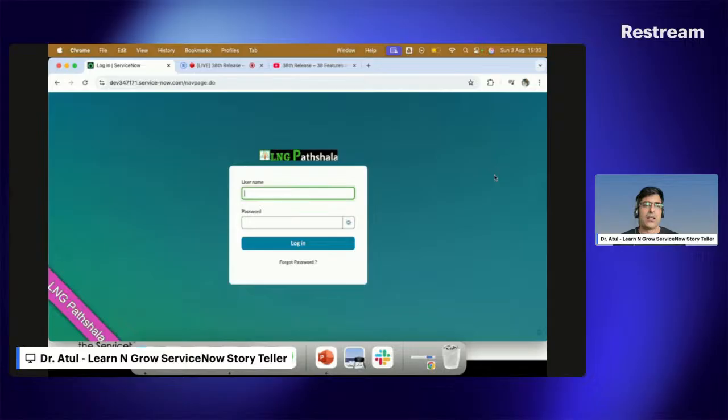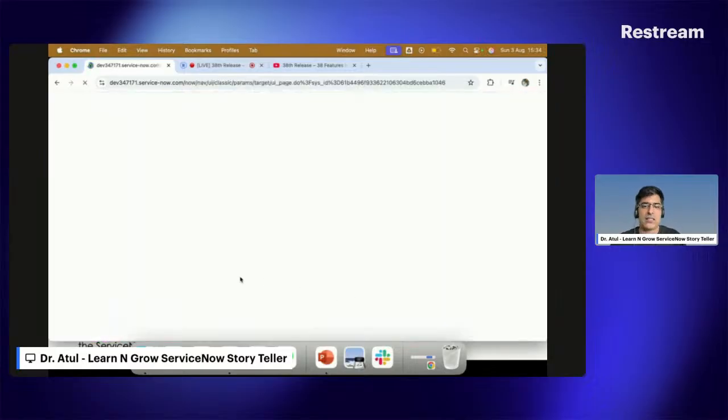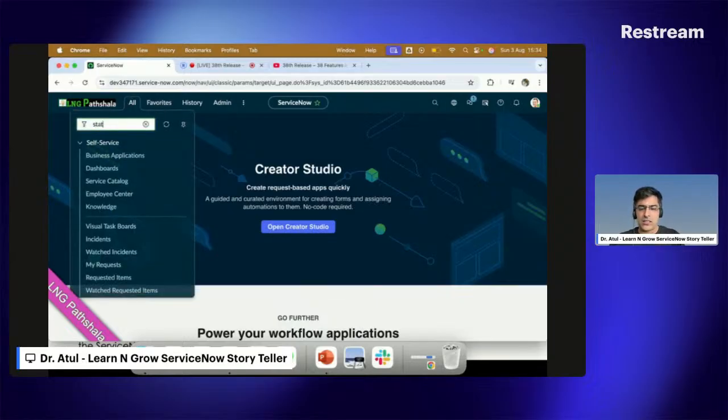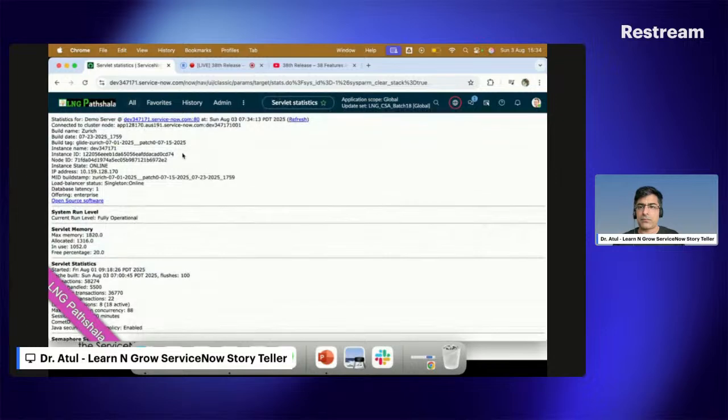So you can see on my home screen that the color has changed. This is what I'm going to show you. I'm just logging into my instance now. To be sure, yes, I'm on the Zurich release, so I'll go and check stats.do. I'm on Zurich, the build date is 23rd of July, and this is my Zurich patch 01, that is candidate 3, which was available yesterday.